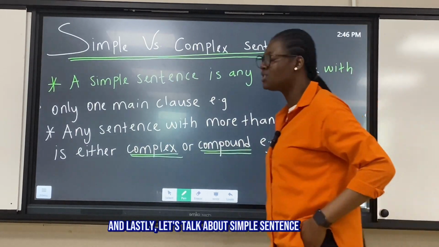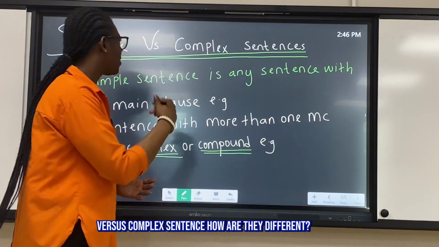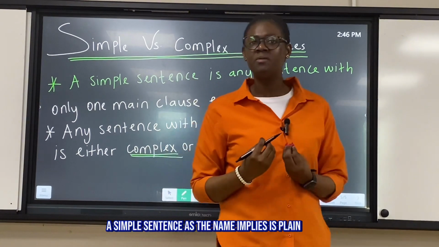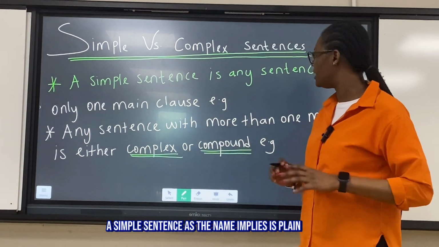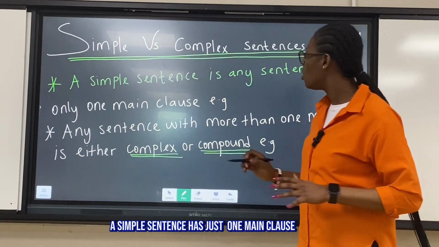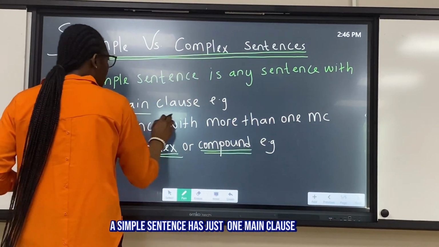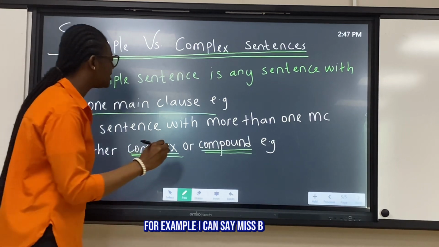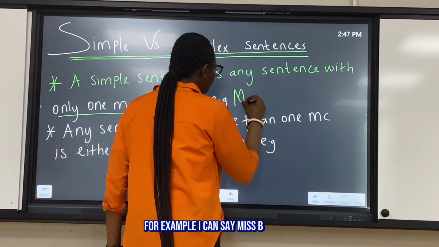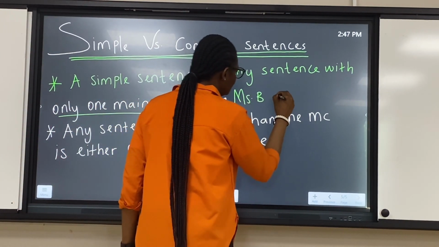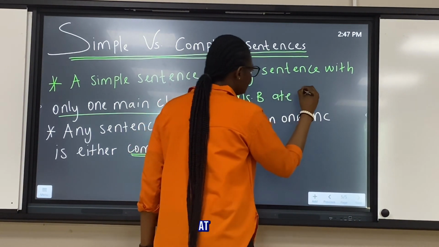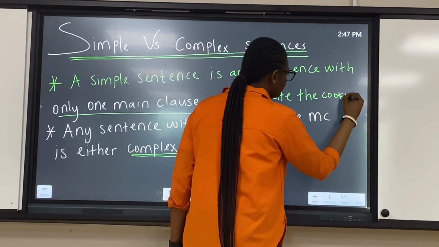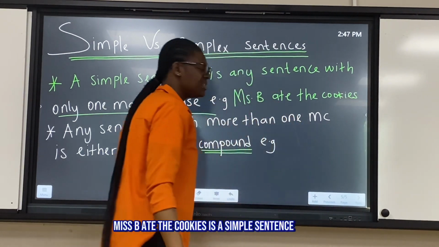And lastly, let's talk about simple sentence versus complex sentence. How are they different? A simple sentence, as the name implies, is plain. A simple sentence has only one main clause. For example, I can say, Ms.B ate the cookies.